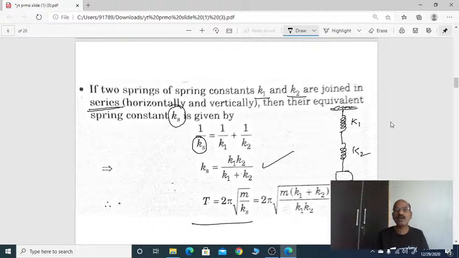Now the time period of two springs connected in series is T equals 2 pi root m by k in series. Substitute k in series equals k1 k2 by k1 plus k2, and the reciprocal will come up. So this is the formula for the time period of two springs connected in series.